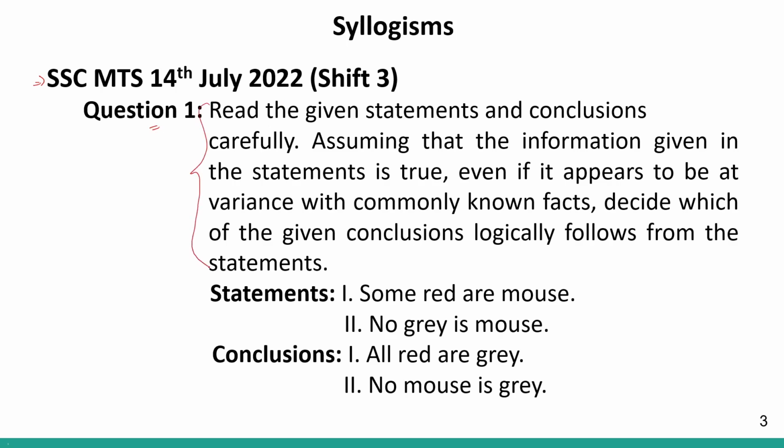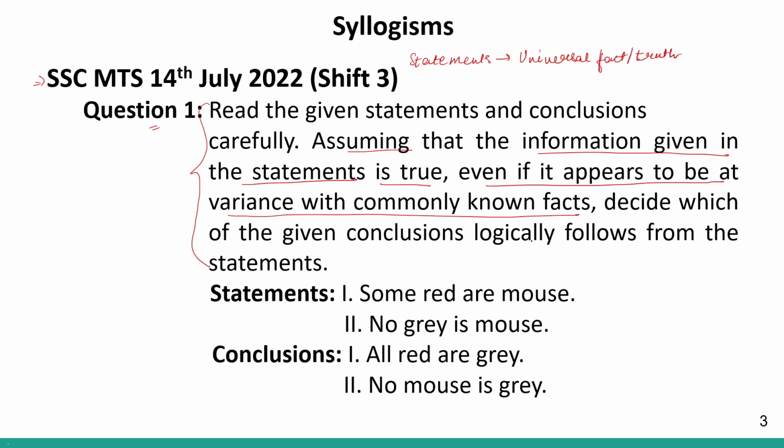These kind of instructions basically come at the beginning of your question in your competitive exams. It is written that read the given statements and conclusions carefully. Two sets of statements are given to us and two sets of conclusions are given to us. We have to assume that the information given in the statements is true even if it appears to be at variance with commonly known facts. So basically we have discussed that we take the statements to be universal truth or universal fact, correct? We take them to be the universal fact or the universal truth.